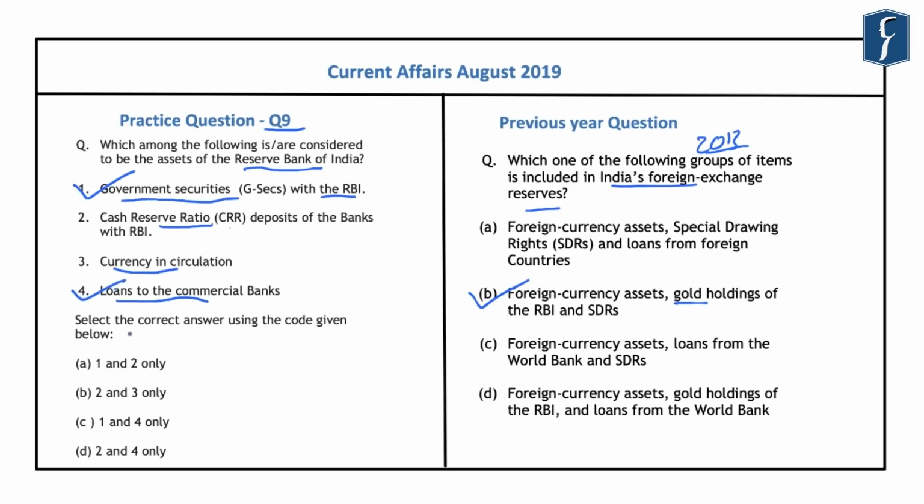And as such, statements 1 and 4 are correct, and the correct answer here is C, that is 1 and 4 only. The cash reserve ratio deposits of the banks with the RBI are not an asset of the Reserve Bank of India. And again, the currency that is in circulation is also not an asset of the Reserve Bank of India.